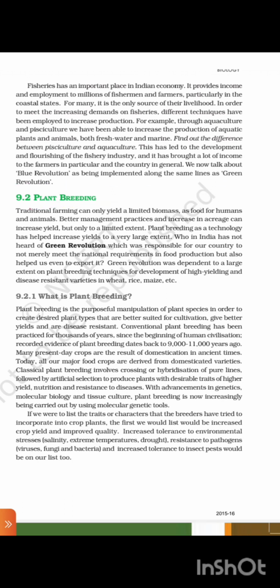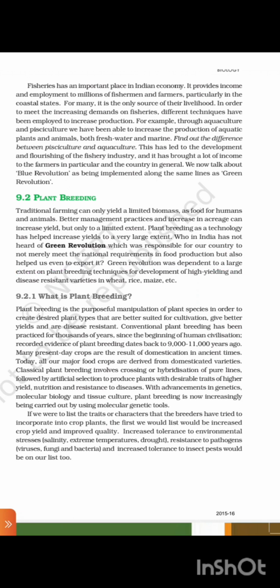9.2 Plant breeding. Traditional farming can only yield a limited biomass as food for humans and animals. Better management practice and increase in acreage can increase yield, but only to a limited extent. But plant breeding as a technology has helped increase yield to a very large extent. Who in India has not heard of green revolution, which was responsible for our country to not merely meet the national requirement in food production but also help us even to export it.